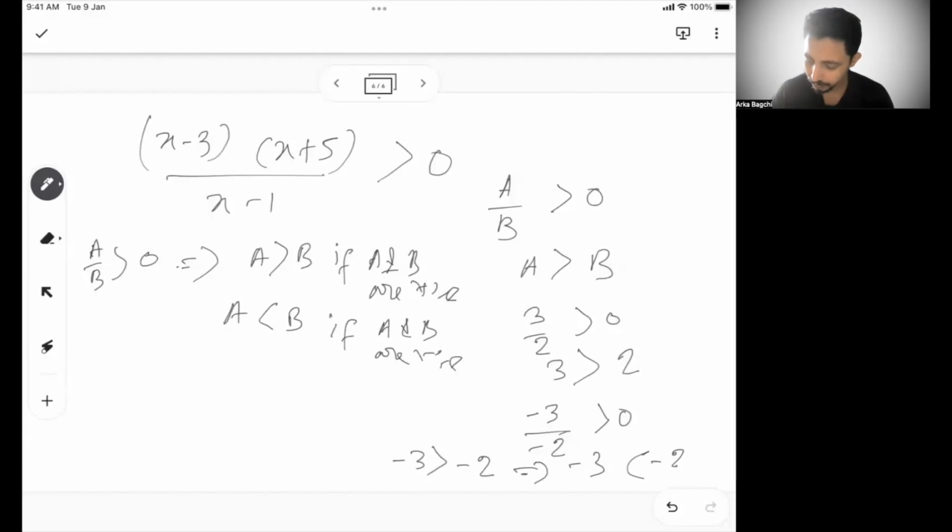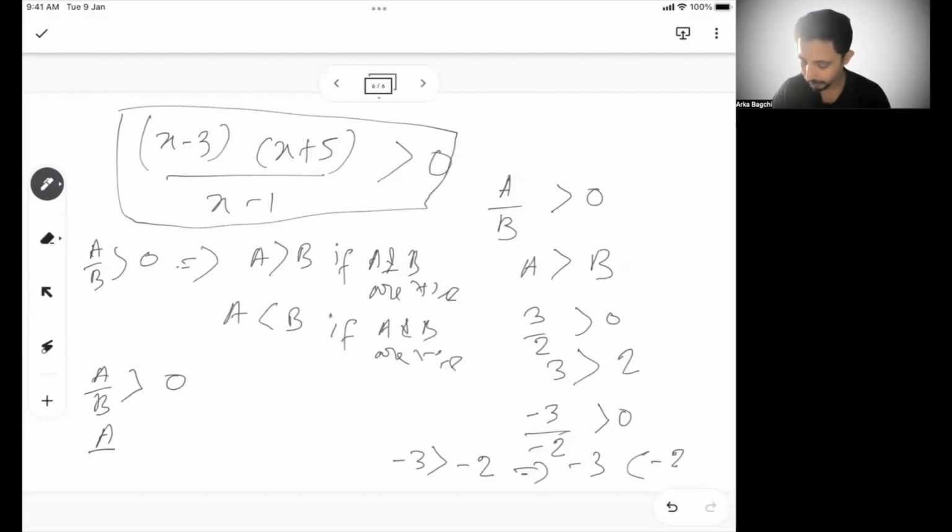So with this equation, we can't say directly whether it is going to be right away. I can cross multiply x minus 1 on the right side with 0 and keep the same sign. So the better way of doing this kind of problem is, when you are not sure whether x minus 1 is positive or negative, or your ab is negative or positive, you just multiply both sides with b square. So when I say a by b greater than 0, you just multiply a by b with b square, and similarly 0 into b square, right?